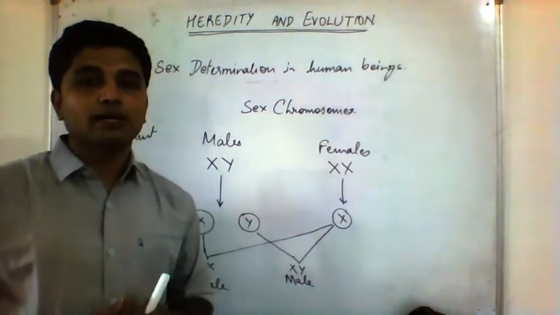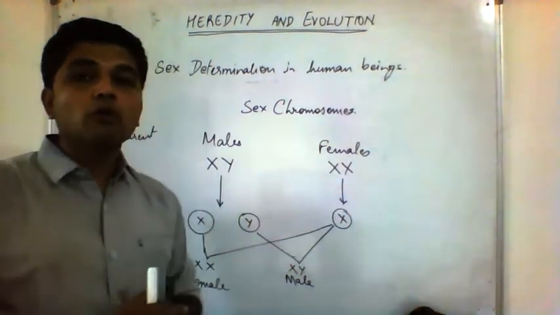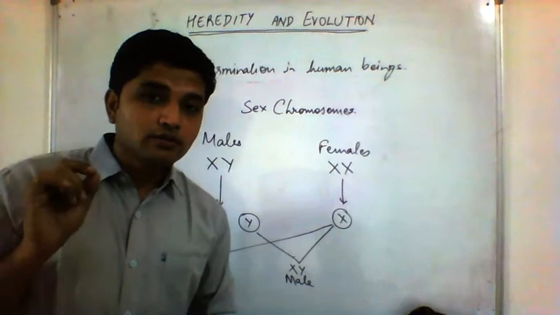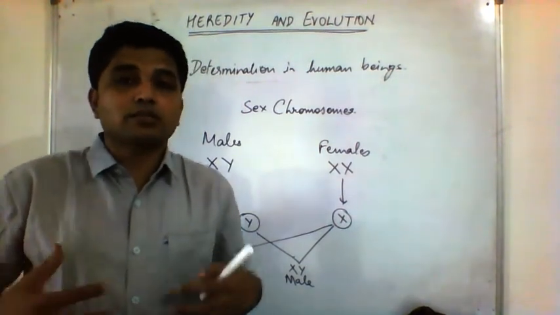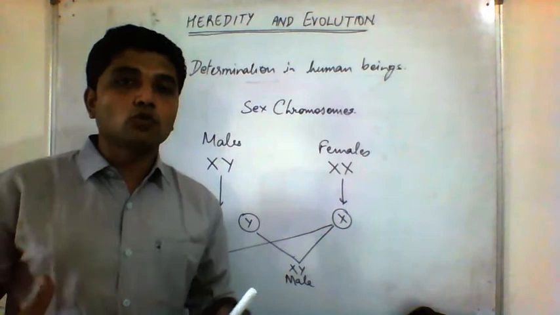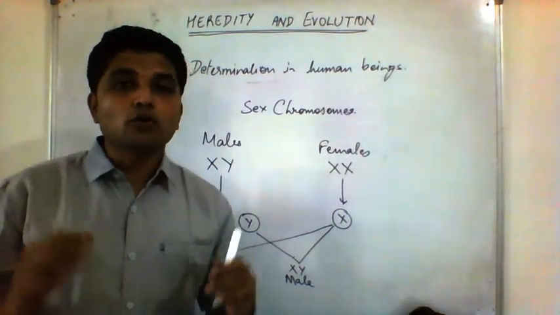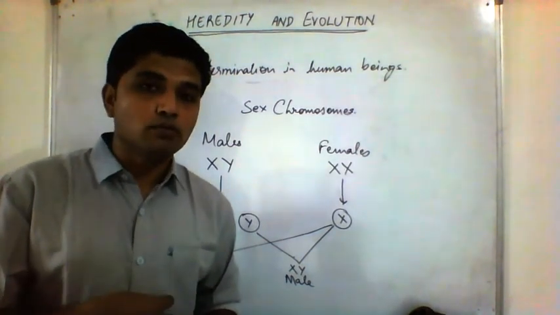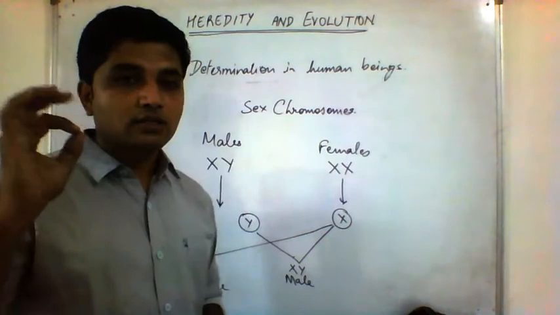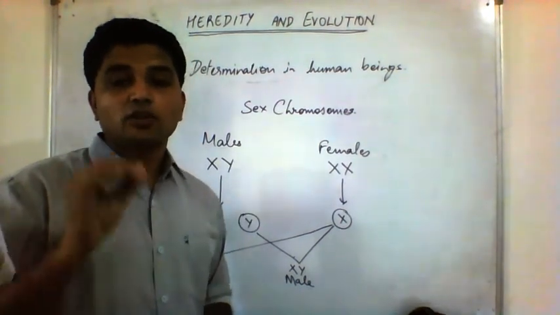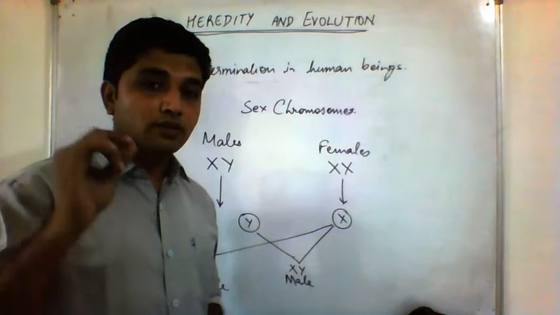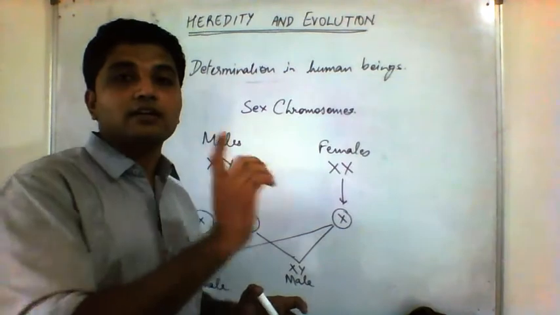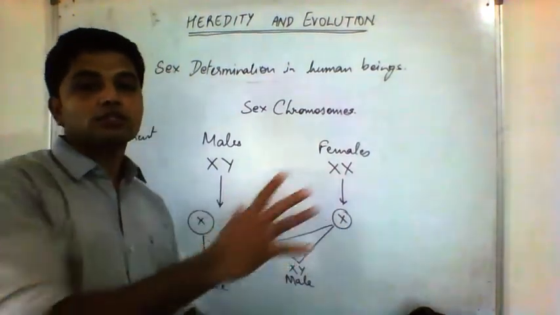It leads to a lot of criminal activities. So what did the government do about it? The government kept a statutory ban on sex determination, prenatal sex determination. That means before delivery, with the help of sonography and other methods, no parent or clinic is allowed to disclose the sex of the child inside the womb. It is a statutory ban. It is fined heavily. The doctor's license will be taken away if the government comes to know that in a particular clinic the sex of the child is disclosed. So this was sex determination.